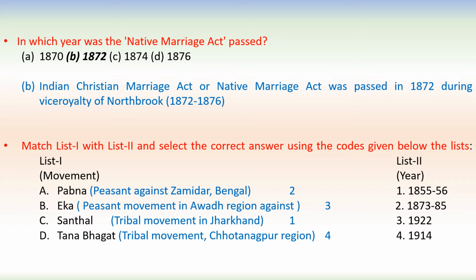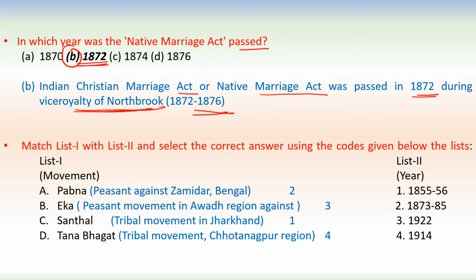Next question. In which year was the Native Marriage Act passed? Native Marriage Act came in 1872. So it is the Indian Christian Marriage Act or Native Marriage Act passed in 1872 during the Viceroyalty of Northbrook. Northbrook was the Viceroy during 1872 to 76, and in 1872 this Christian Marriage Act, or we called it Native Marriage Act, was passed.